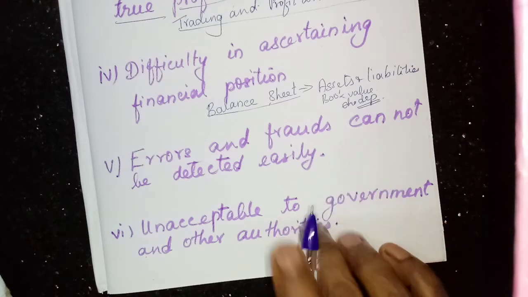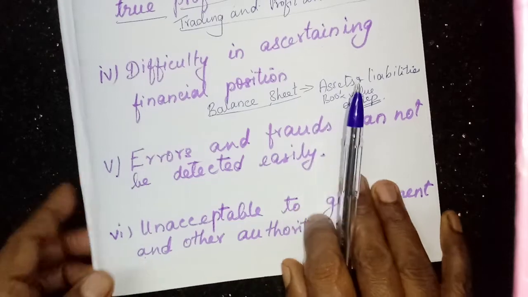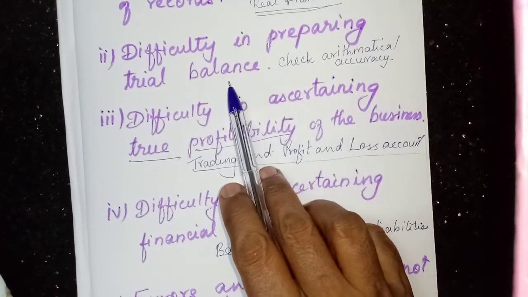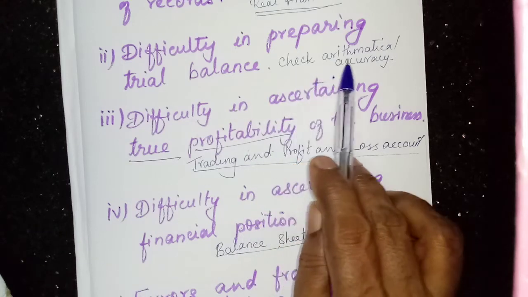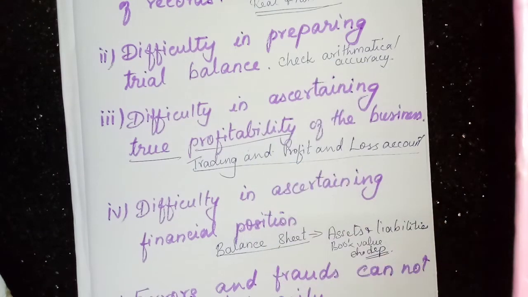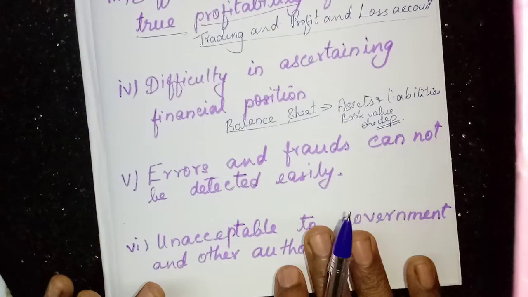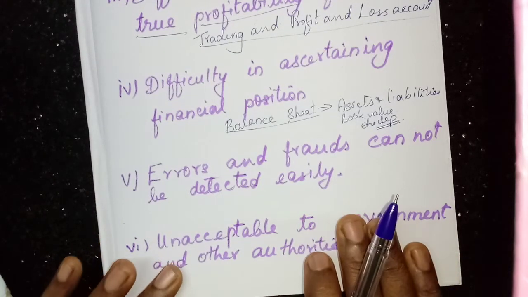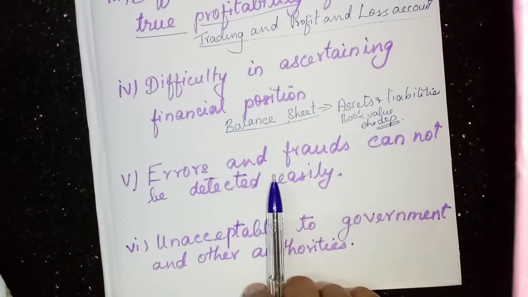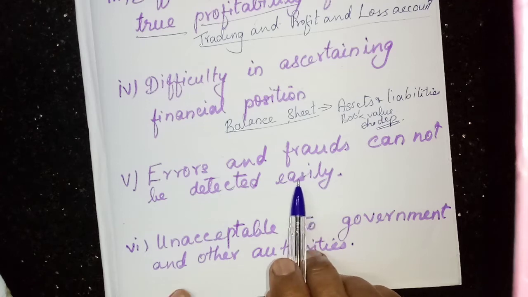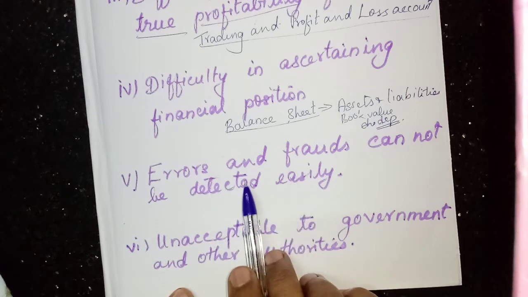Here we have studied that we cannot prepare a trial balance. Unless we prepare a trial balance, we cannot check the arithmetical accuracy. If any amount is differing, then we will assume there is some error, but we cannot detect that here in this incomplete records.